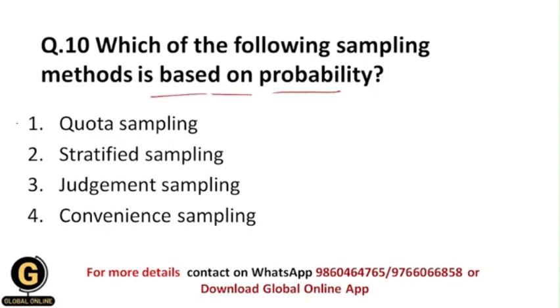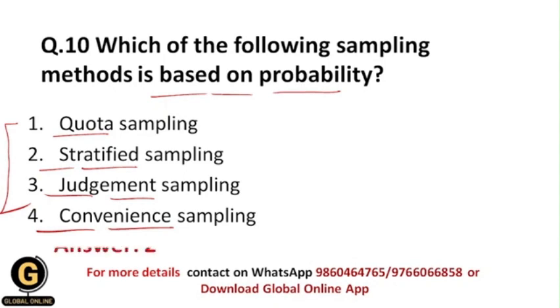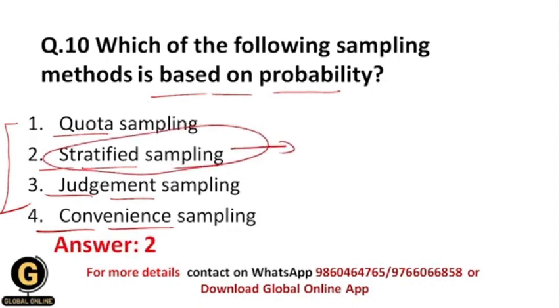Okay, now next, which of the following sampling methods is based on probability? Now here they have asked exactly which of these sampling techniques is the probability sampling technique. So whether it is quota sampling, stratified sampling, judgment sampling, or convenience sampling. Okay, so now all of you understood that there is only one sampling technique, which is the stratified sampling technique. It is the probability sampling technique. Okay, and all others are non-probability sampling techniques.